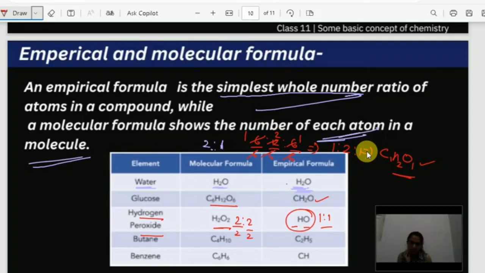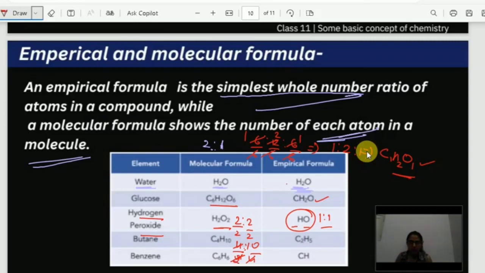Similarly, in case of butane, C4H10, the ratio is 4 and 10, correct? And if I simplify this ratio, what do I have to do? I have to divide by the smaller number, 4. But we can't cancel it out. We don't need fractions here. We don't need a decimal number. We need a whole number. So what will I do?